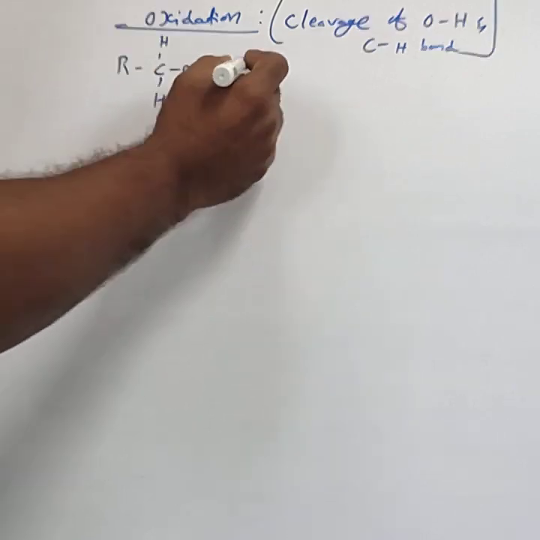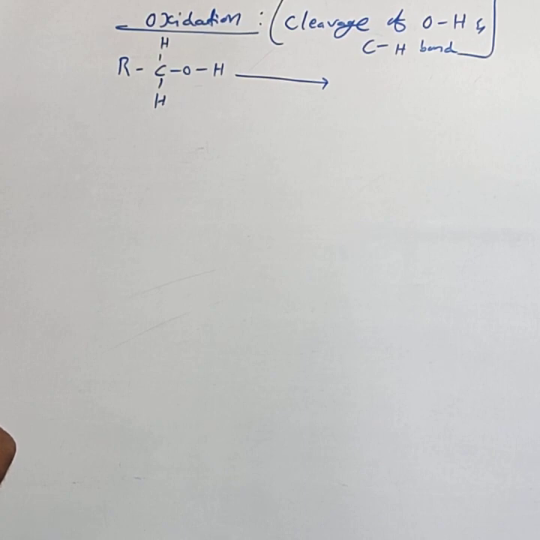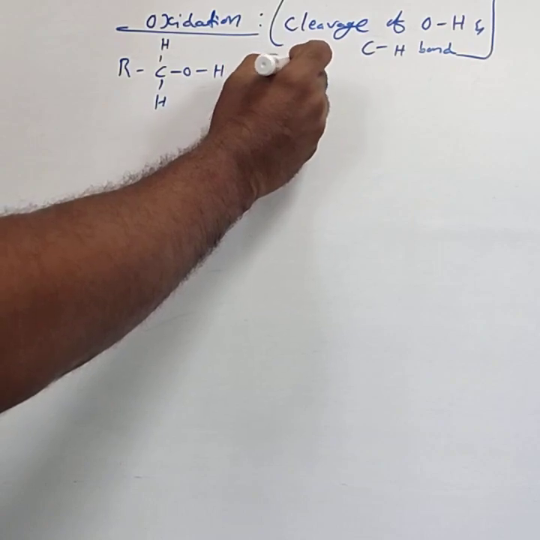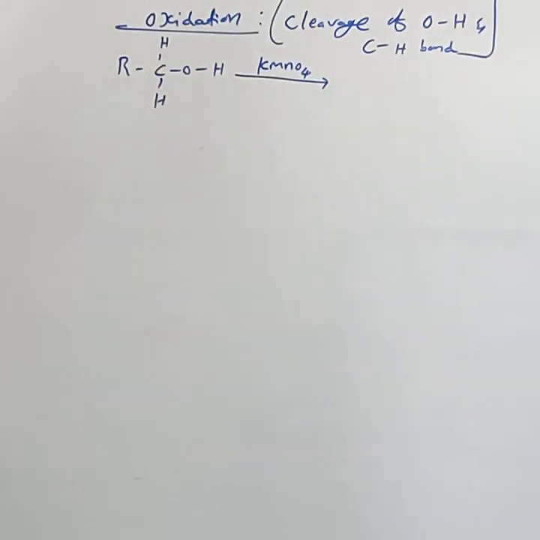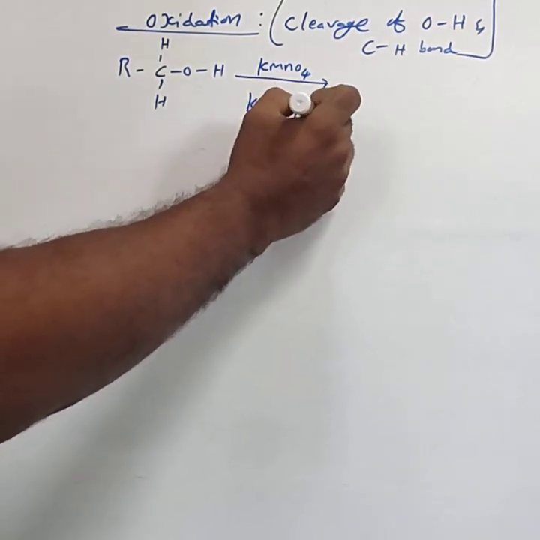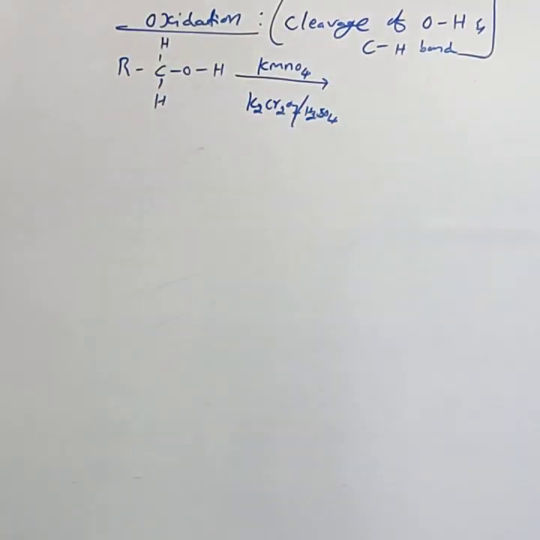When treated with a strong oxidizing agent, for example alkaline KMnO4, or acidified potassium dichromate, that is K2Cr2O7 in the presence of sulfuric acid. Acidified potassium dichromate or alkaline KMnO4 are the strong oxidizing agents.